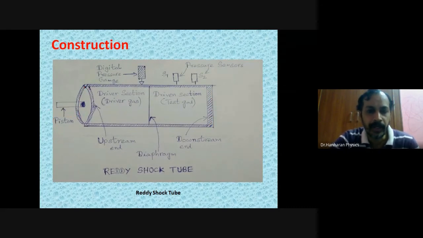Next, in order to measure the pressure exerted by the driver gas or test gas, a digital pressure gauge is mounted very close to the diaphragm. Then there are two sensors, S1 and S2, which are connected in the driven section, and they are made up of piezoelectric crystal.